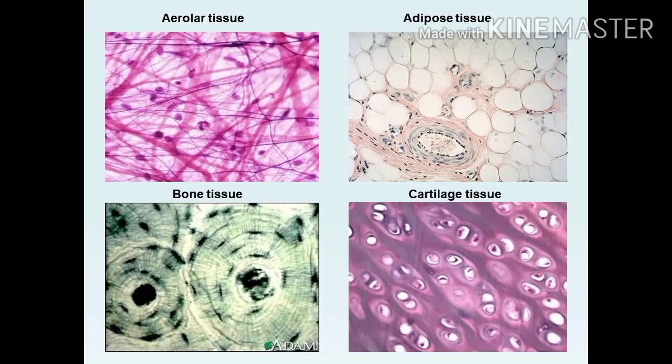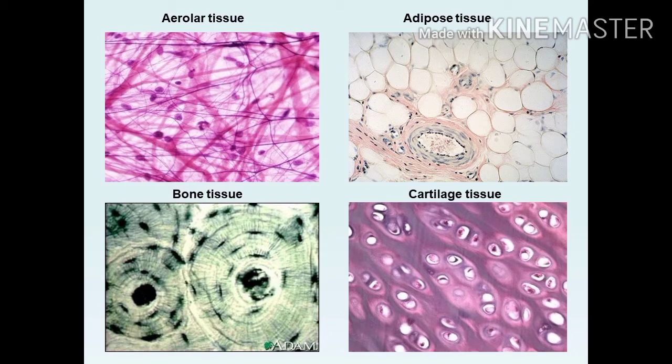See this picture, different types of tissues: areolar tissues, adipose tissues, cartilage tissue and bone tissue. You know what is bone tissue? The bone cells are combined to form a bone tissue. Already you know bone tissues are very strong. It provides the skeletal framework, or it provides shape to the body. So it is a very strong tissue. Adipose tissue helps to store fat.